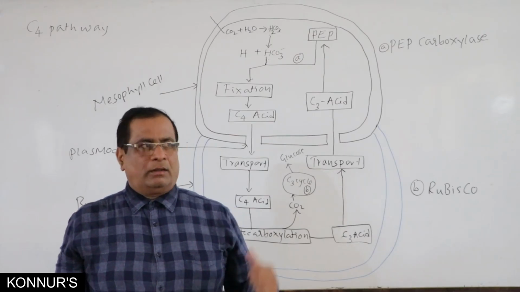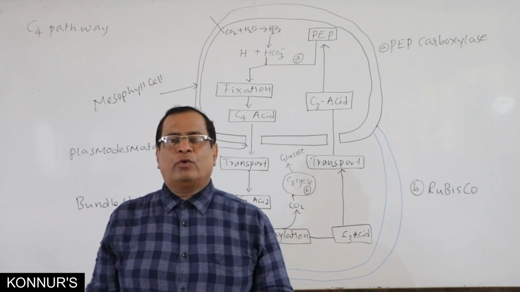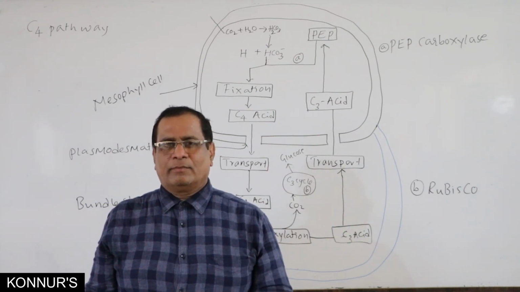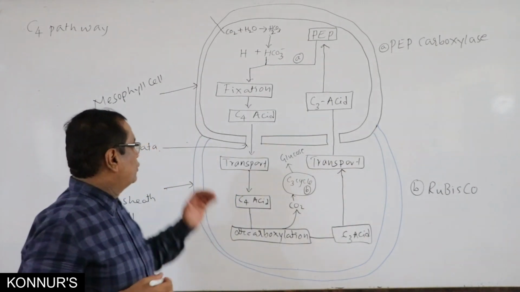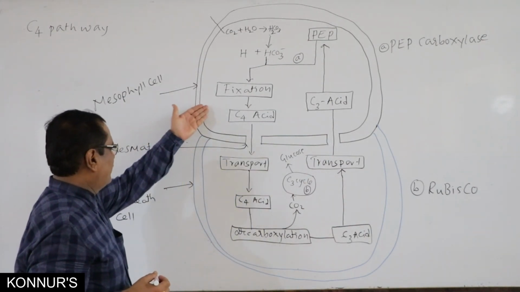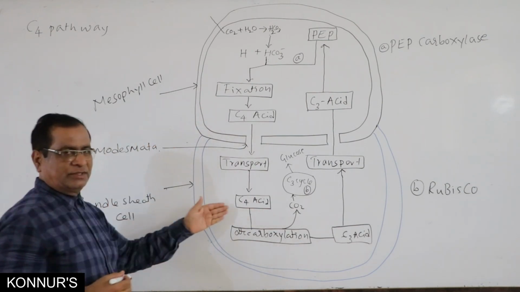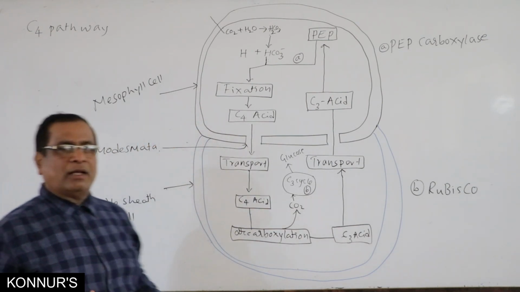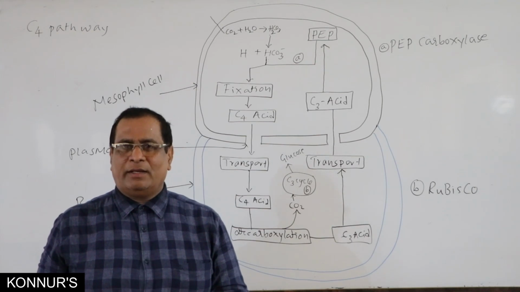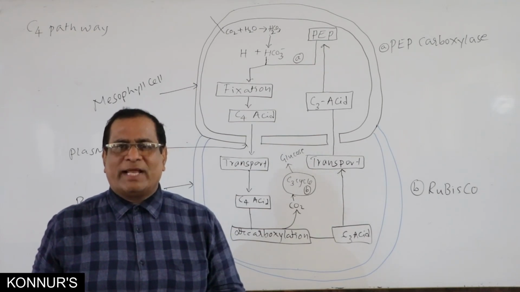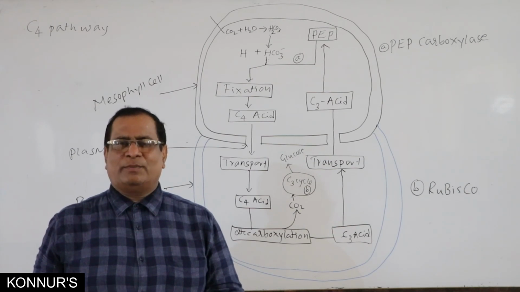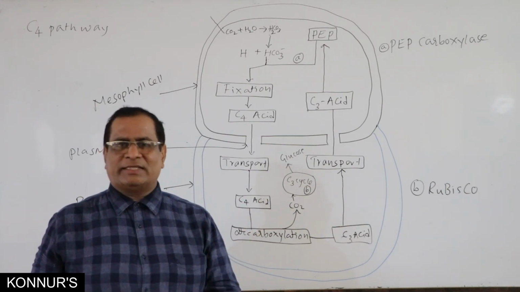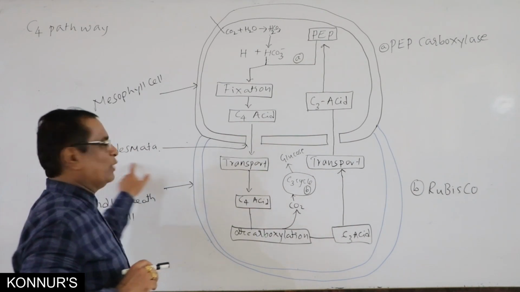Let us see how C4 pathway takes place. For that, we need to have two cells. A mesophyll cell and a bundle sheath cell, and both of them are interconnected by protoplasmic connections. Protoplasmic connections between neighboring cells are said to be plasmodesmata.